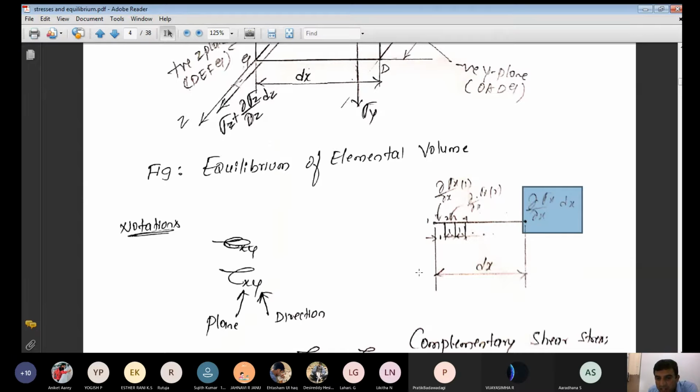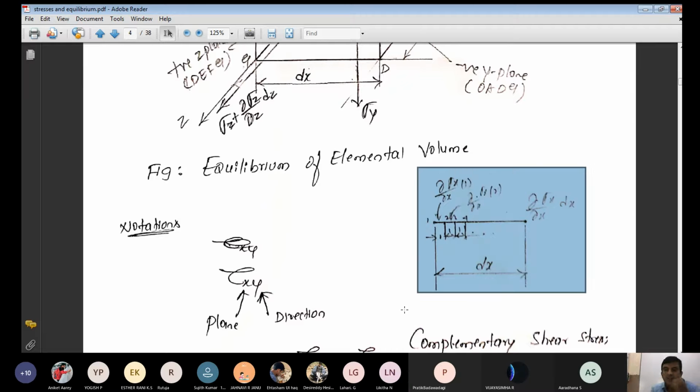Here we write along the x direction, and the thickness is dx. That's why dou by dou x. X stands for the direction. What type of stress are you writing here? Sigma x. What is the thickness of the element here? Dx. Any doubt regarding this? That is called the incremental stresses. As the length increases, the stress also increases. That is the meaning here. Any doubt? No, sir.